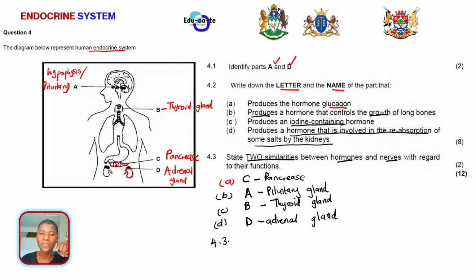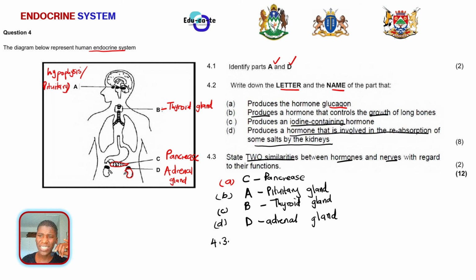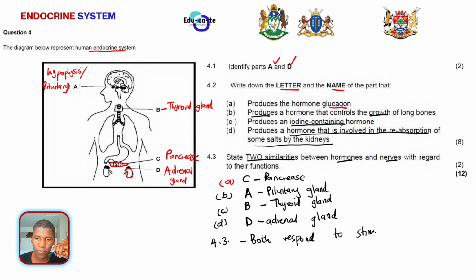So basically, here we can say that the hormones and the nerves have a common function, and that common function is to do what? It is to protect the organism. But how does it do that? It is to respond to something. Because here we're talking about their similar function, both of them respond to stimuli.